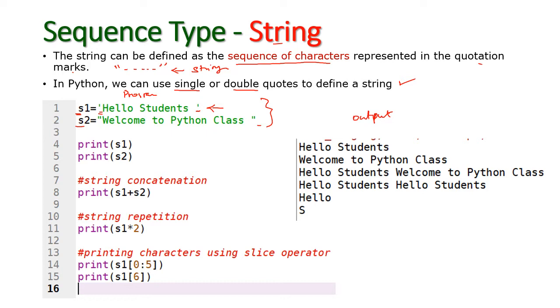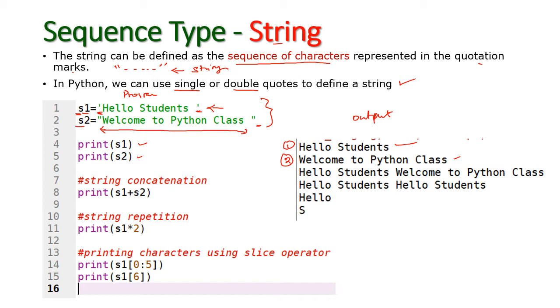Now I am going to print these two variables s1 and s2. So s1 value is hello student. This is the first output, and the second is s2, welcome to Python class, right? So we can declare the string variable with the values within single quote or within double quote. String is nothing but a sequence of characters. So this is called a string. s1 and s2 are string data type variables.